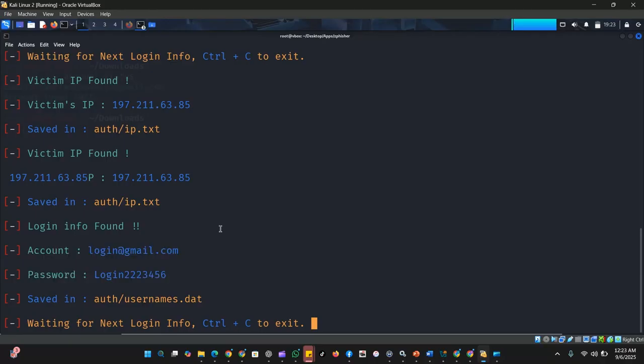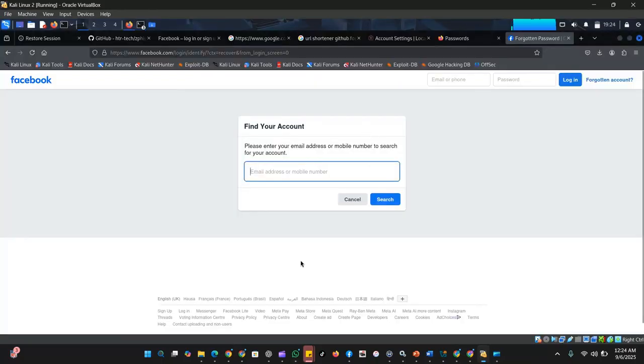Why is it possible for this type of attack to go through? What are the vulnerabilities here? We are going to deal with the vulnerabilities and then the solutions to those vulnerabilities. Now it has made contact with the correct Facebook server and it has given us this page. We are going to analyze the vulnerabilities and then find a solution to those vulnerabilities.